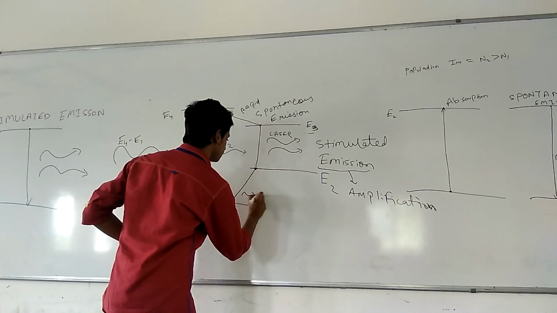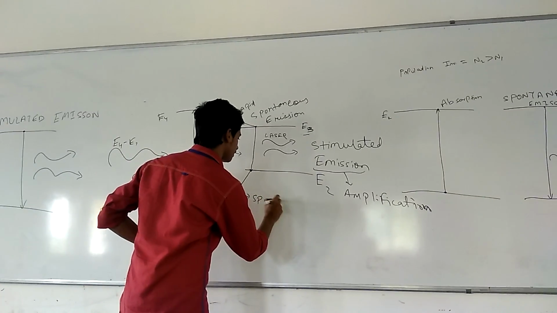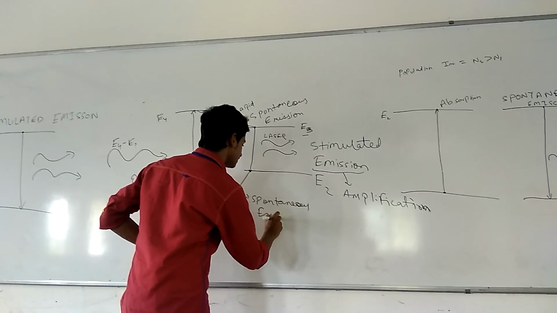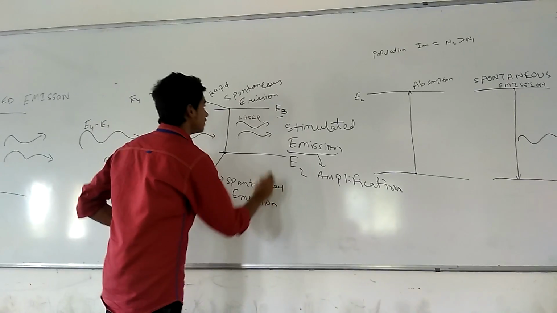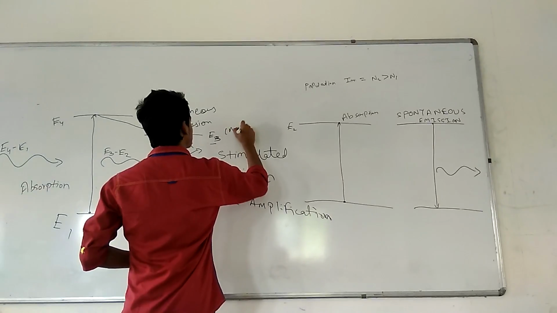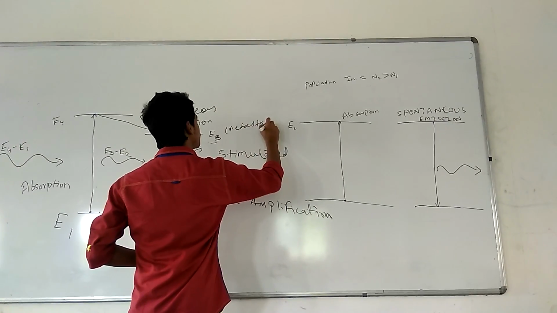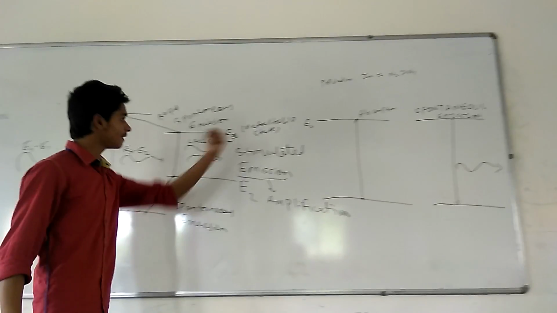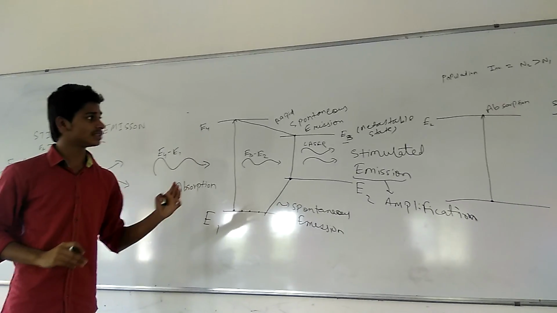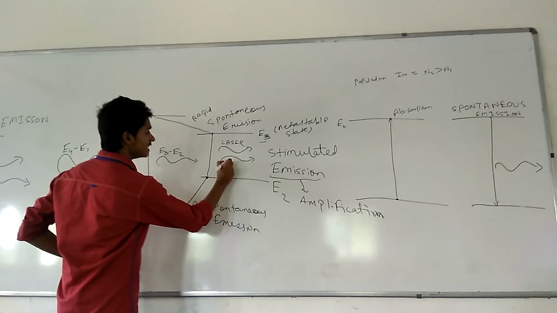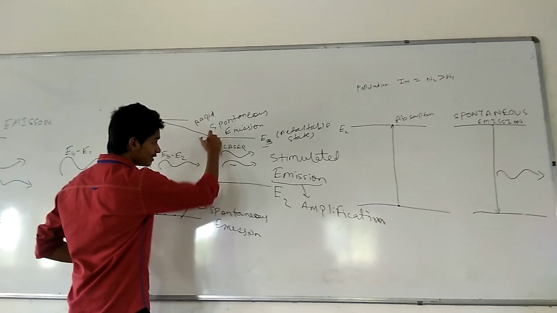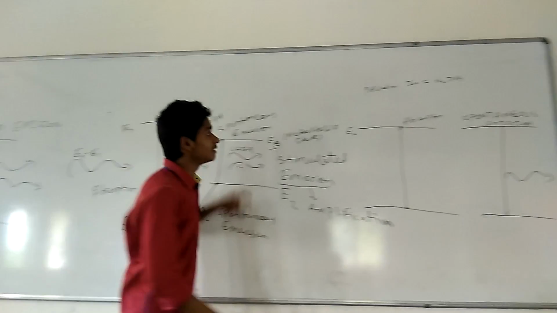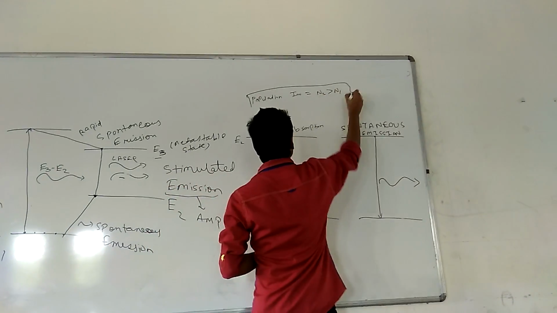and this process is also spontaneous emission. This was also very rapid. We call this E3 and E2 a metastable state. Okay, so let me get you something very clear. For this stimulated emission or amplification process, or this laser action to happen, this condition is a must: population inversion.